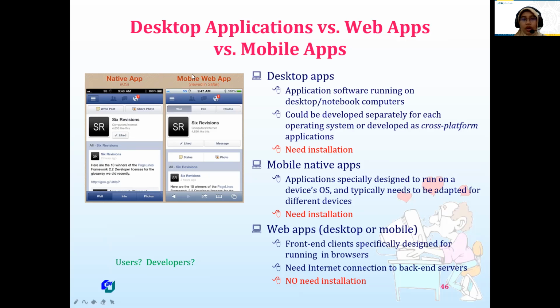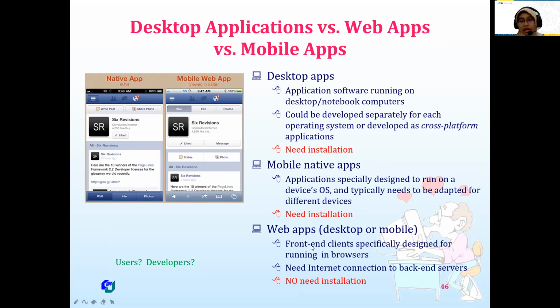So desktop application is application software running on a desktop or notebook computer. It could be developed separately for its operating system or developed as a closed platform, and it needs installation. For mobile native application, this is dedicated or specially designed for the device operating system, for example our mobile phone, and needs installation.